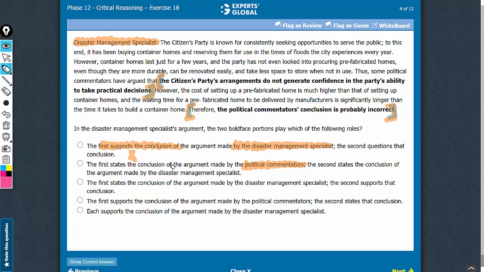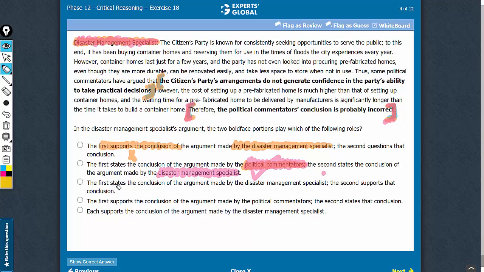The first states the conclusion of the argument made by the political commentators. That is correct. The intermediate conclusion is by the political commentators, and the second states the conclusion of the argument made by the disaster management specialist. That is correct. The second boldface is the main conclusion. This is the conclusion by the disaster management specialist. Answer choice B is going to be correct.